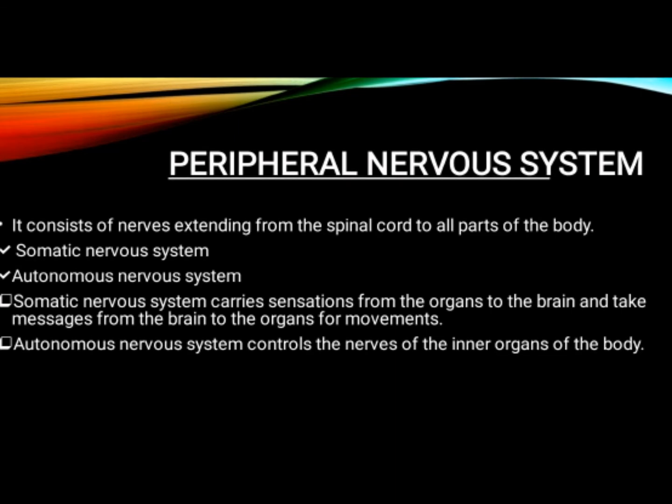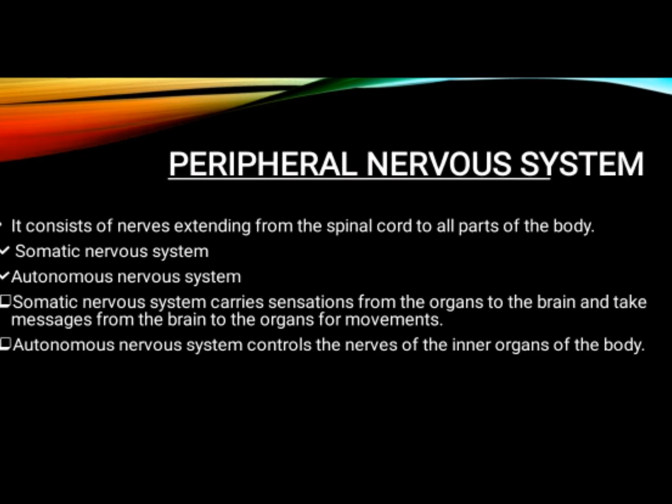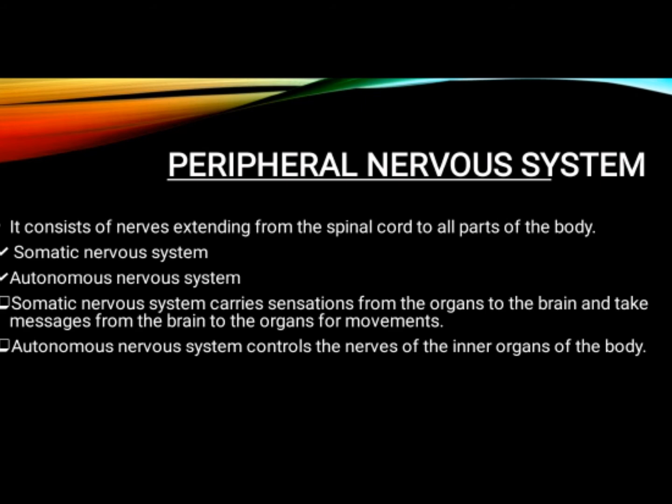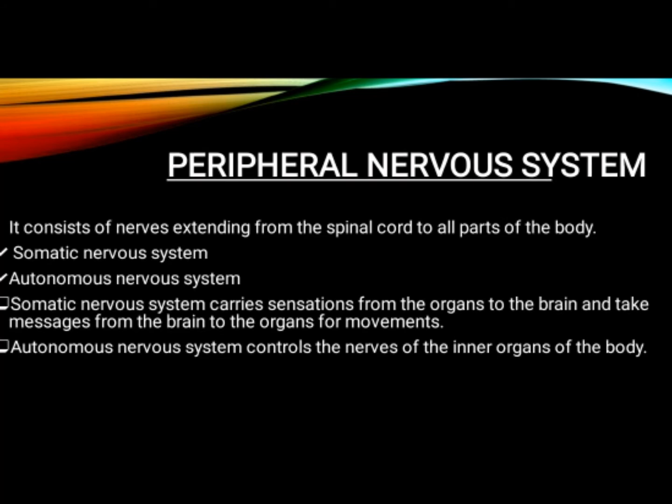The somatic nervous system carries sensations from the organs to the brain and takes messages from the brain to the organs for the movements. What will the somatic nervous system do? It carries all the sensations from the organs to our brain and takes the messages from the brain to the organs for doing the movements.